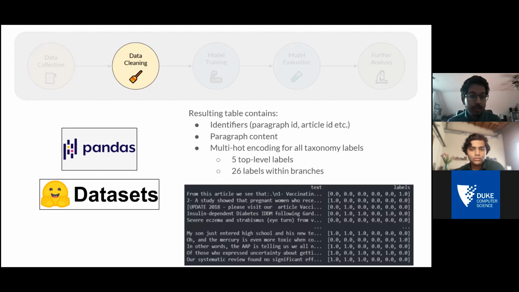The important point here is that we only keep paragraphs for which all of these taxonomy labels have been annotated by an MTurker. And as Dave mentioned, we do multi-hot encoding for each of these taxonomy labels, meaning that any paragraph can be assigned 0, 1, or multiple of the 5 top-level labels, as well as the labels that are within those branches.